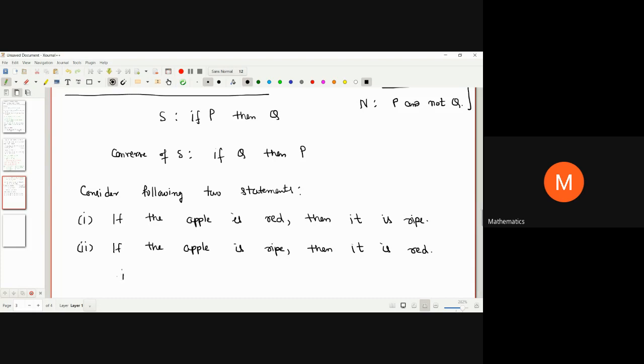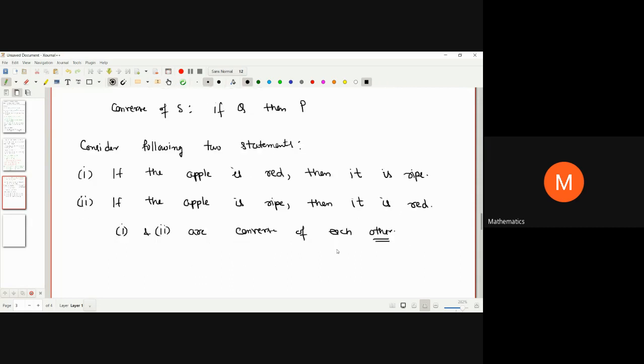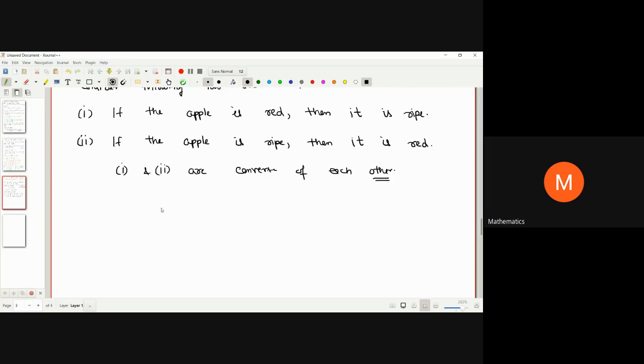So statements 1 and 2 are converse of each other. These are of the type P implies Q and Q implies P. Such statements are called converse statements.